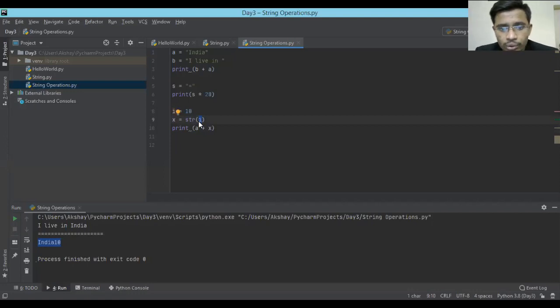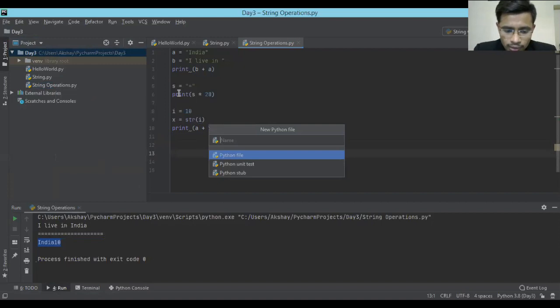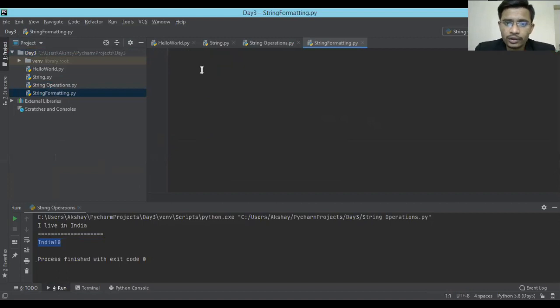The next thing we have to do is learn formatting. There is one more really helpful function, which will be used for formatting strings, called dot format. The dot format function will help you to format the strings. Let me create a new file for this because it will be confusing otherwise. Python file, string formatting. Okay, so my new file is over here.